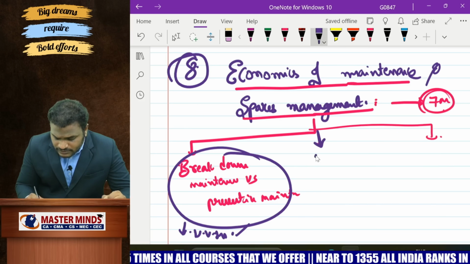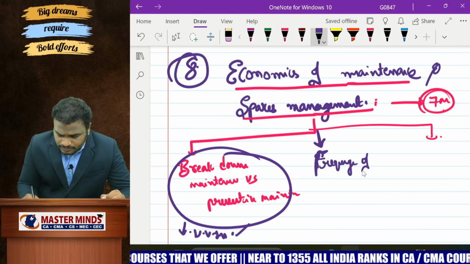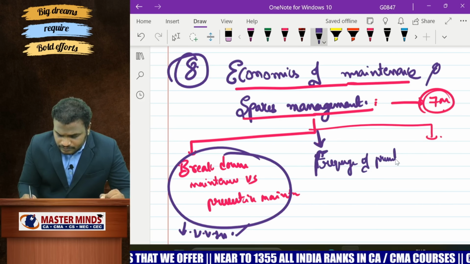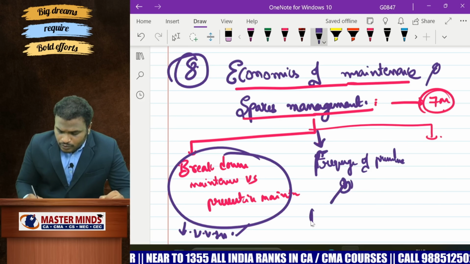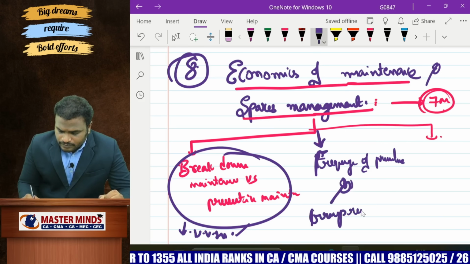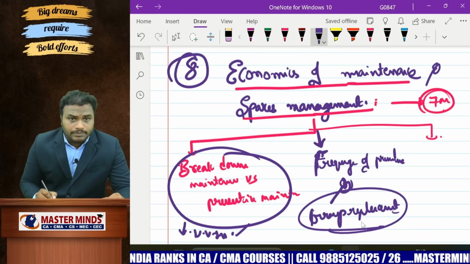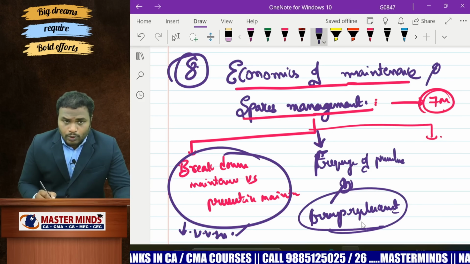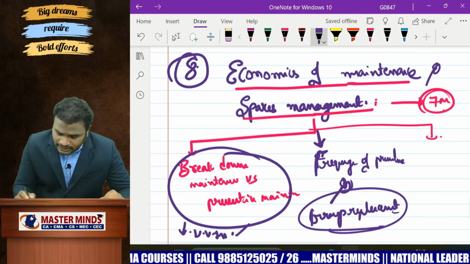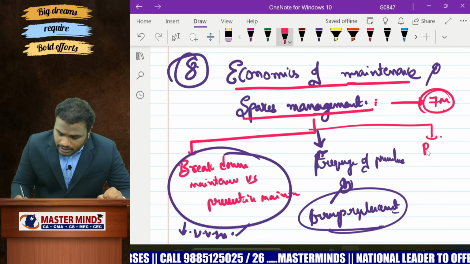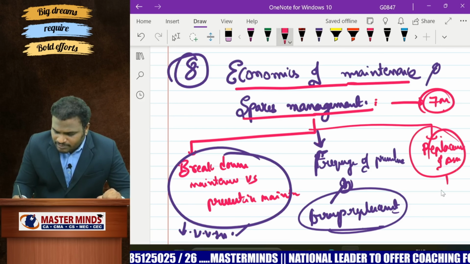And coming to the second concept, frequency of preventive maintenance and group replacement policy. There is a bulb problem; you have to practice that question on group replacement policy. There is a hotel and bulb problem in the MM material, you have to practice that question. And after that, replacement of asset. Only one problem is sufficient. I am telling you, only one problem.